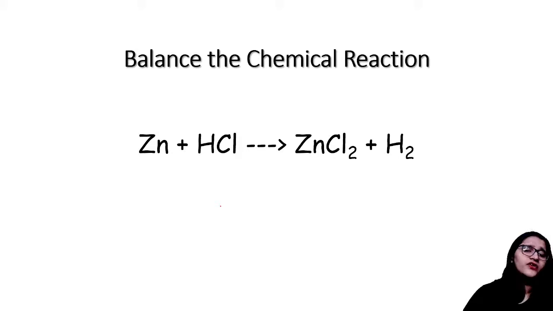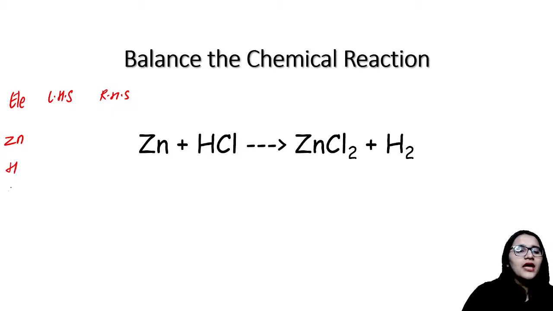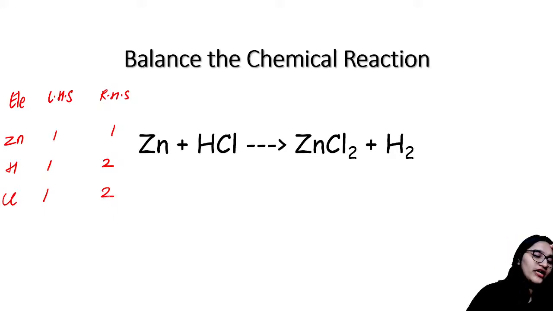Very simple it is. First what you will do, you will make a table wherein you will write the elements. How many of them are present on the left hand side and how many of them are present on the right hand side. So the elements that you have over here are zinc, hydrogen and chlorine. ठीक है? तो zinc on the left hand side is how much? 1. Zinc on the right hand side is also 1. Hydrogen on the left hand side is 1, hydrogen on the right hand side is 2. Chlorine on the left hand side is 1, chlorine on the right hand side is 2. ठीक है, तो फटाफट solve it and let me know.